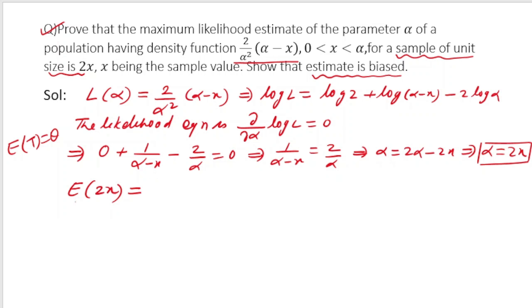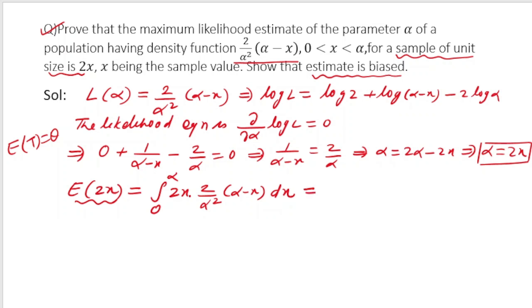So how do you find the expectation of 2x? Do you remember? It is a continuous probability density. So to find the expectation of 2x, you take 2x into the probability density function, that is 2 by alpha square into alpha minus x dx, and you have to integrate it between the limits 0 to alpha.